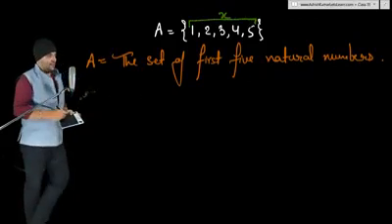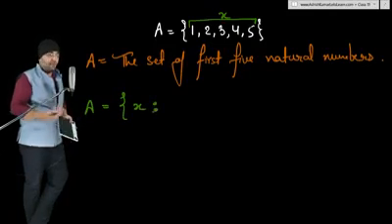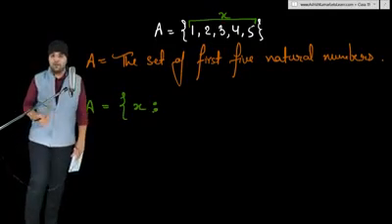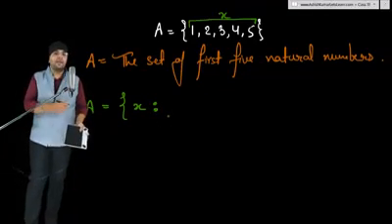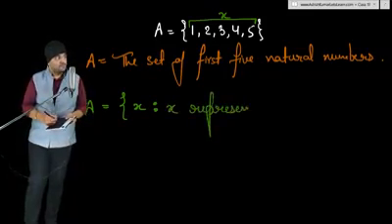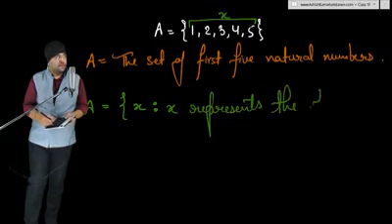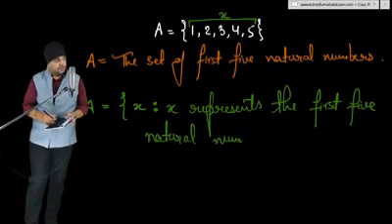So we write set A within curly braces x, then punctuation mark colon, because in English punctuation mark colon always precedes an explanation. So now I'm going to explain what this variable x means here. x represents the first 5 natural numbers.